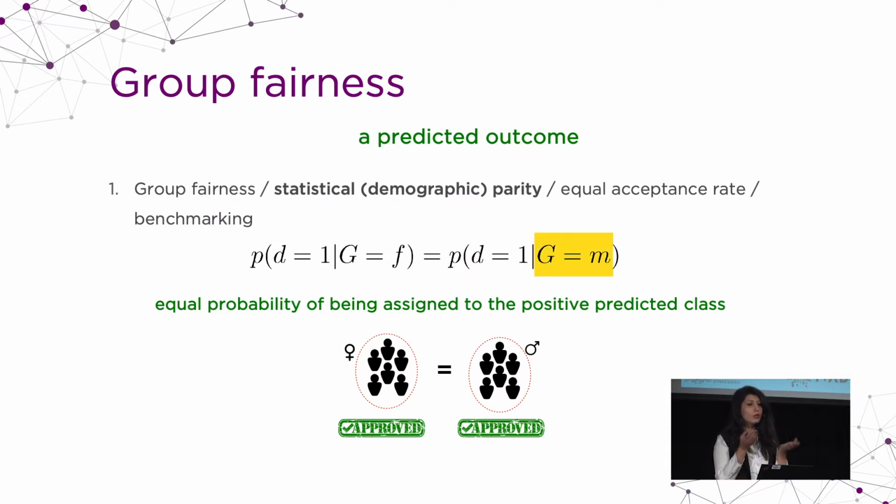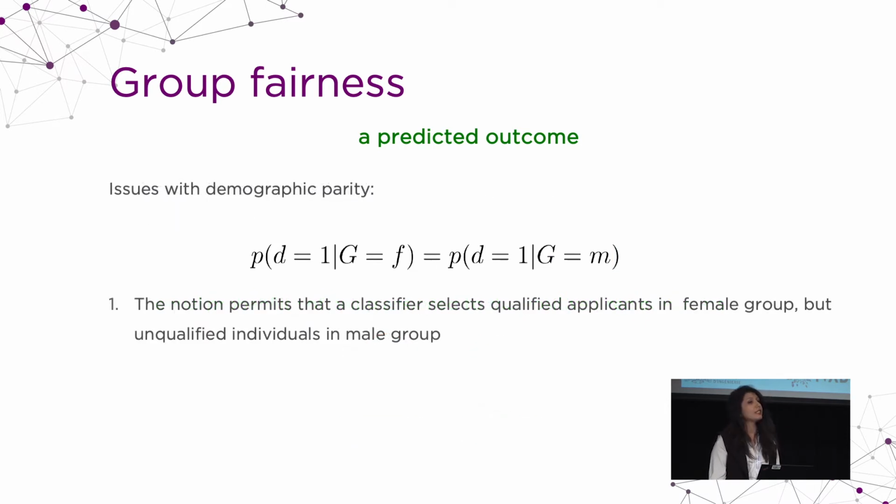So it should be equal probability of getting a decision for both populations. The problem here is that in demographic parity, there is no way of saying that, for example, these people should be qualified. Right? It's just saying that the populations of male and female should be the same. It's not saying that if they are getting a loan, they should be qualified to get the loan. So it's not really fair in that sense.